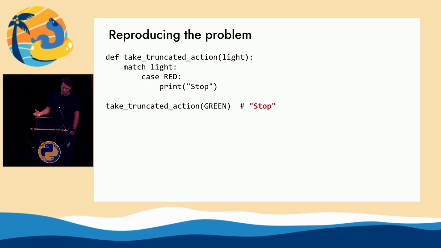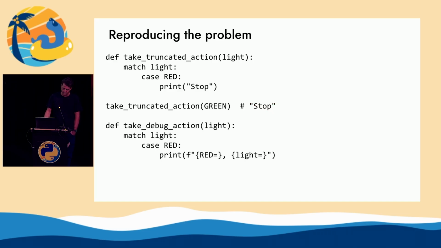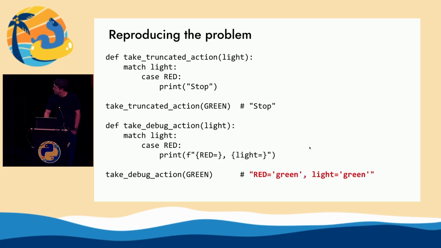So now I'm going to write another example, which is just to print it out, because I'm definitely a debug-by-printing person. And so here's my code that adds a print of what is going on with the red variable that's a constant and the light value variable that's passed into the match statement right here. So there's this red right here and this light right here. I want to know what their values are. Okay? And it turns out that the red value has been reassigned to green.